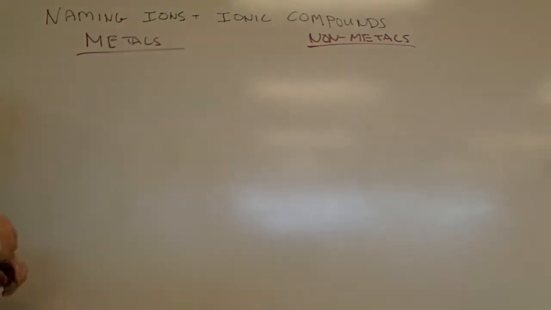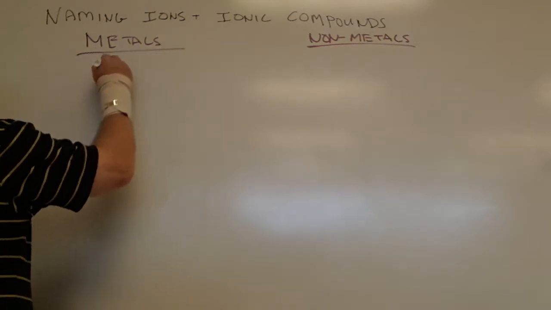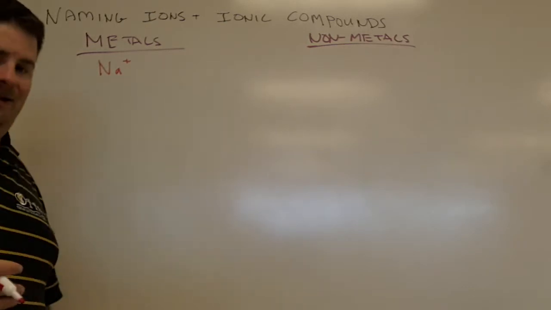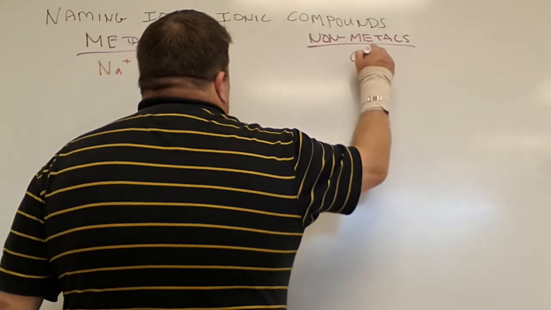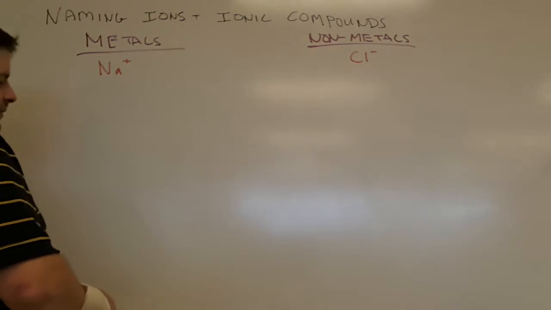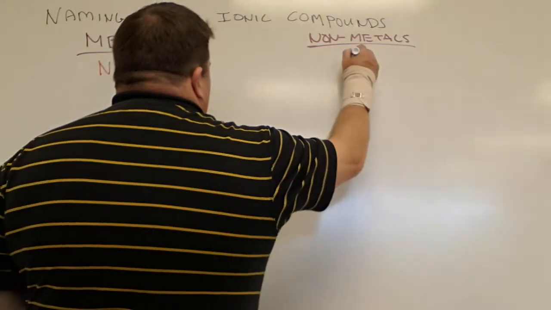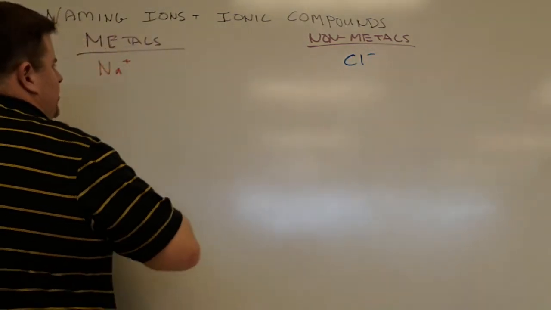So if I'm going to name something that is a metal, that's an ion. Suppose I've got sodium, Na+. You know that if I bind this to a chlorine, it's going to be sodium chloride, table salt. So the nonmetal is Cl-. The good news is that for metals, the name doesn't really change too much, for the most part. There's a couple of exceptions.